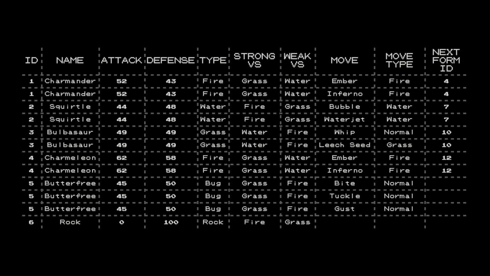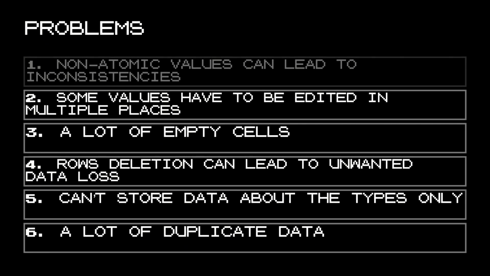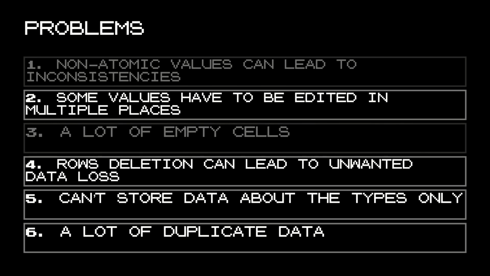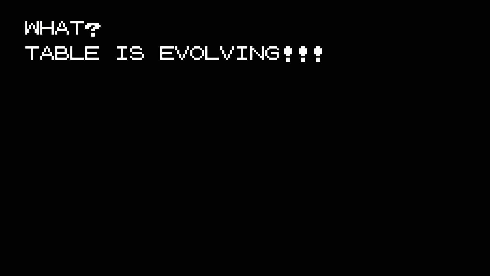And from this, we have evolved to this. So we have a table that is holding information about Pokemon, about the moves, and a table in between them that is saying which Pokemon has which move. Great. Let's go to our problems and see which of them has just been resolved. So we don't have empty cells, almost. And we don't have any duplicated data. That's great.